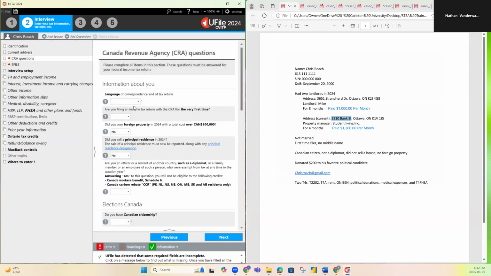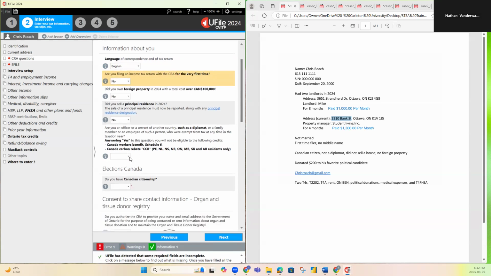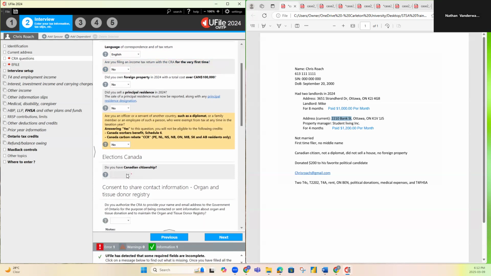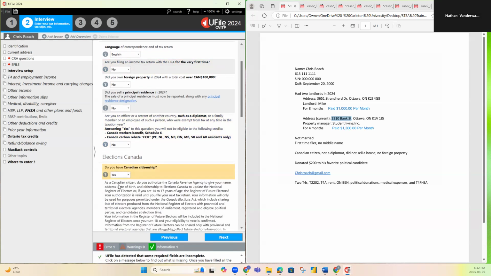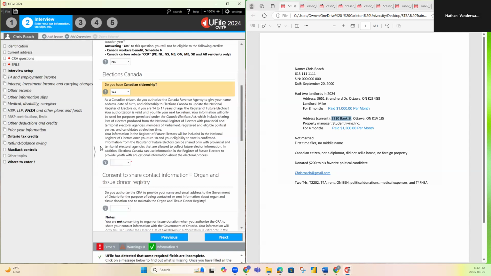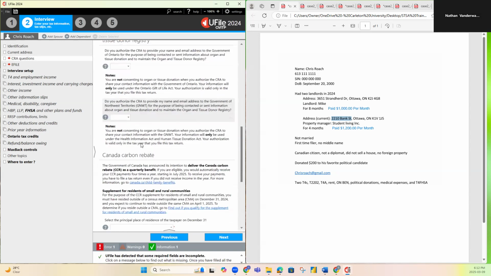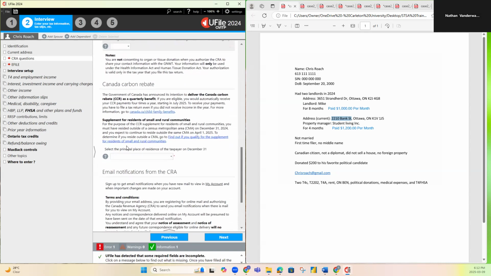Next, language. Here you'll ask them if they would like to receive their tax return in English or French. Here, Chris identified he wants it in English. Is this your first time filing? No. He is not an officer or diplomat. Do you have a Canadian citizenship? Yes. Do you agree to have your information sent to Elections Canada? He said yes. The stuff you can skip over. Select the principal place of residence of the taxpayer. It would be the Ontario part of Ottawa-Gatineau.